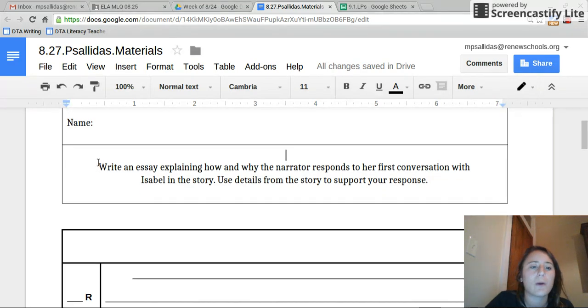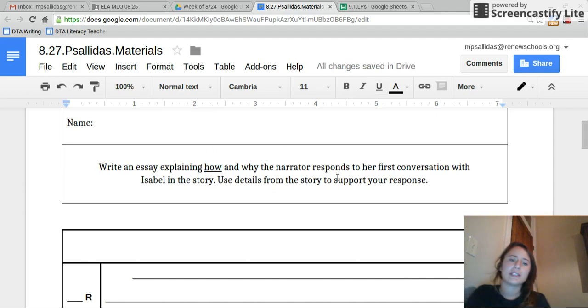So the prompt was: write an essay explaining how and why the narrator responds to her first conversation with Isabel in the story. Use details from the story to support your response. So I read this and I know that my prompt is asking me to do two things. The first thing it wants to know is how the narrator responds to that first conversation her and Isabel have. So I'm going to go ahead and underline, and I know that that's the first thing I need to do.